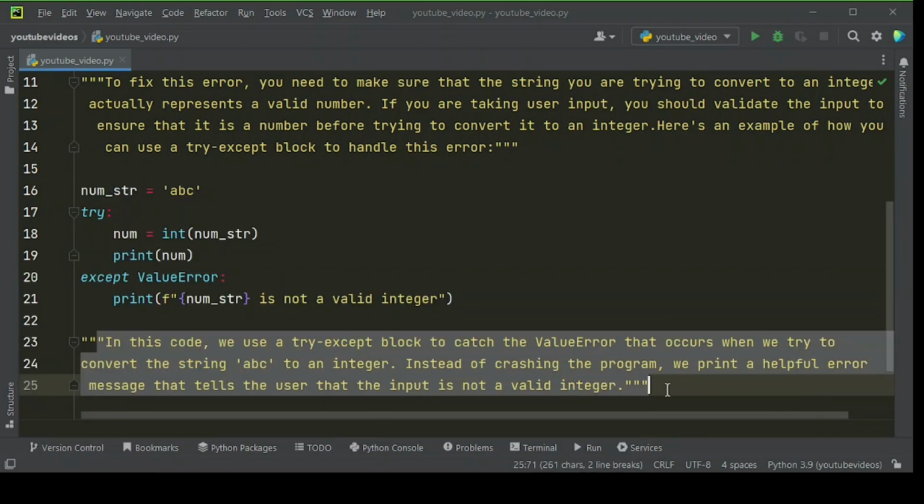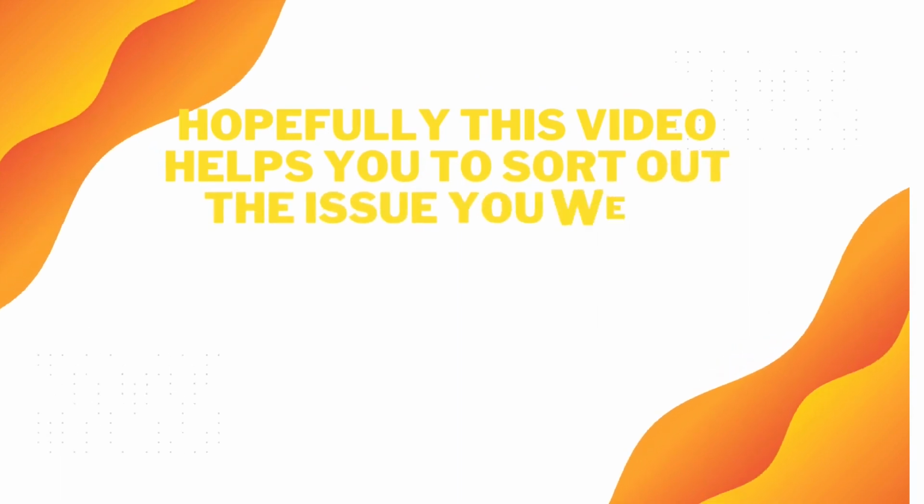In this code, we use a try except block to catch the ValueError that occurs when we try to convert the string ABC to an integer. Instead of crashing the program, we print a helpful error message that tells the user that the input is not a valid integer. Hopefully this video helps you to sort out the issue you were facing.